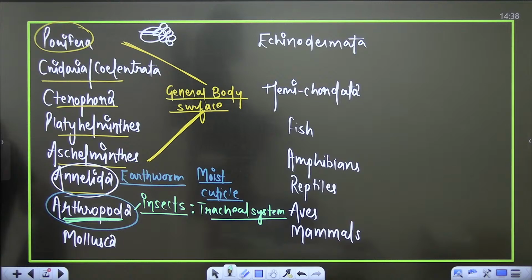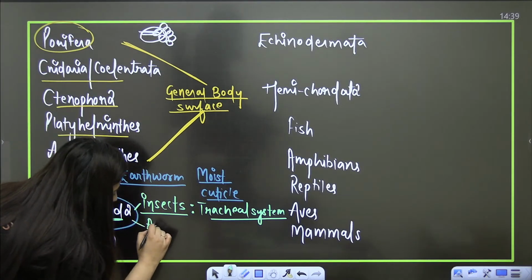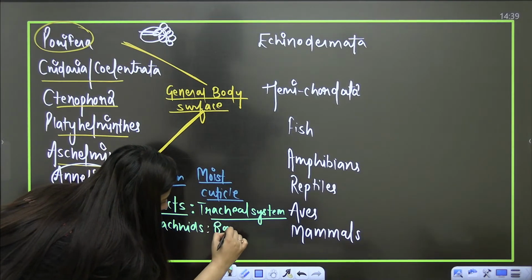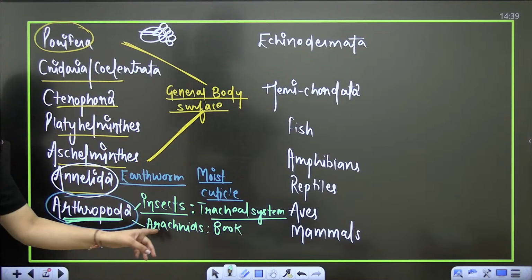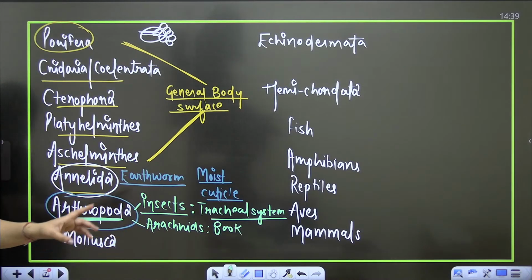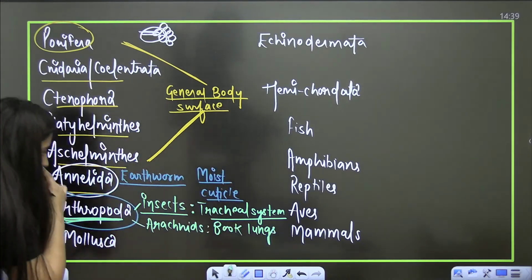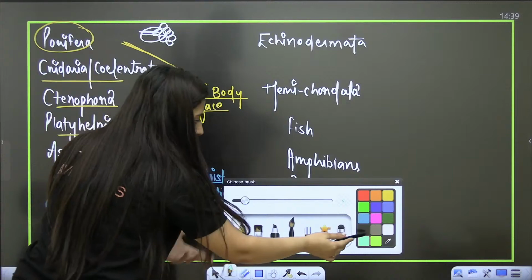If you talk about the spider, that is class Arachnida, so what will we see, book gills or book lungs? Yes, we are going to see book lungs. Right? So now there are other examples also.